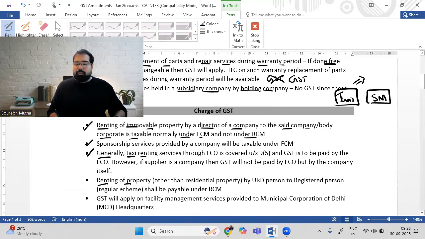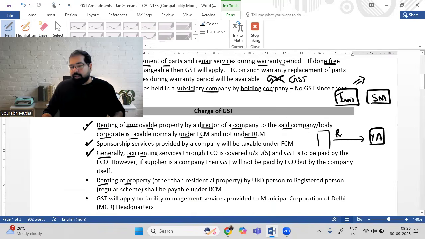Next, renting of property. I'm not talking about residential property. I'm talking about commercial property. Example, there is a whole building which is rented out to Yasha's Academy, and on that building rent, there is GST. Let's put some numbers. 1 lakh rent, GST is 18,000 rupees. Yasha's Academy will pay to the owner and the owner will pay under FCM. This is the usual case.